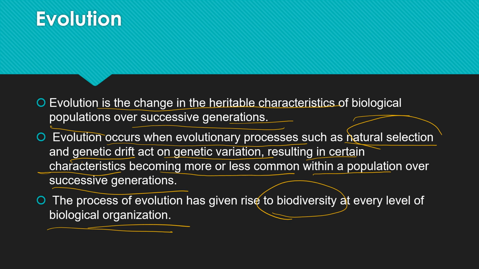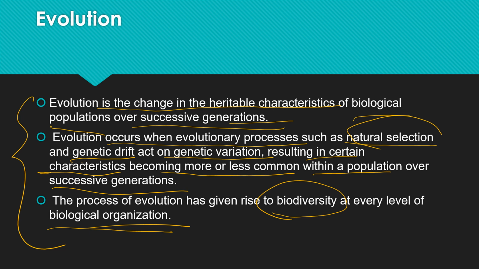So after certain successive generations, there are several changes which we observe in humans, plants and all. This is due to genetic variation, and this is an evolutionary process. That is, evolution is happening. There is a genetic change. There is a change in their characteristics generation after generation. So this is what evolution is. We have already learned this in the previous video, and again we did a quick revision.